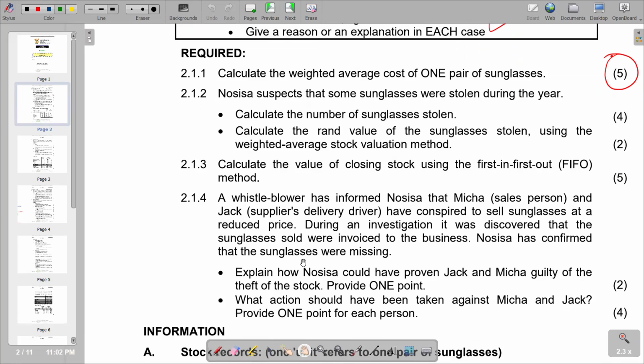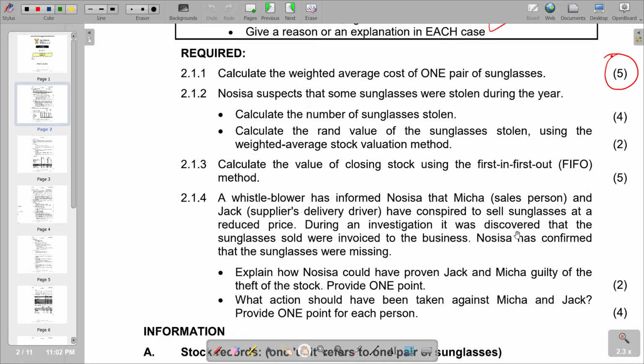NOSISA has confirmed that the sunglasses were missing. Explain how NOSISA could have proven Jack and Mika guilty of the theft of the stock. Provide 1 point. So if we go back to the theft that is being accused, we try to refer back to see the basis of the theft.